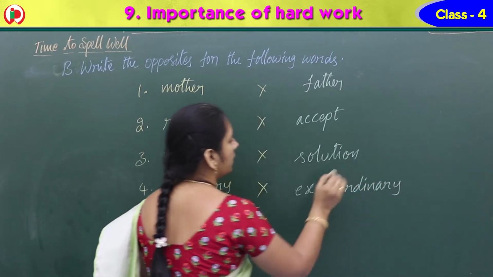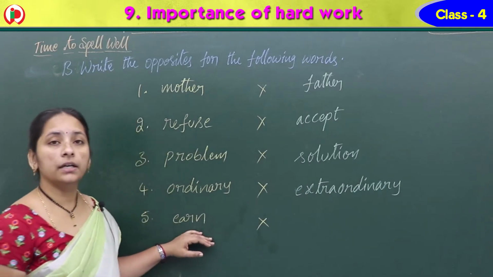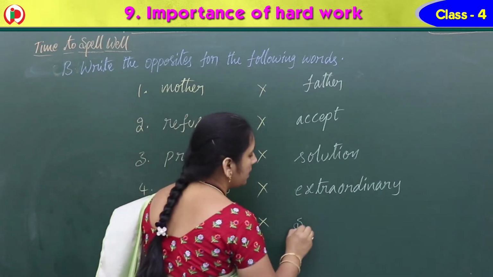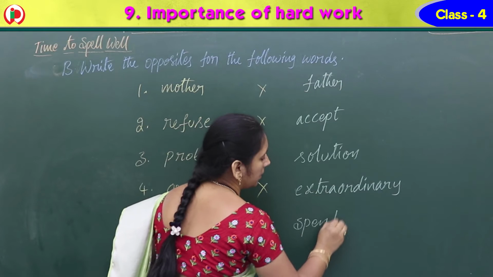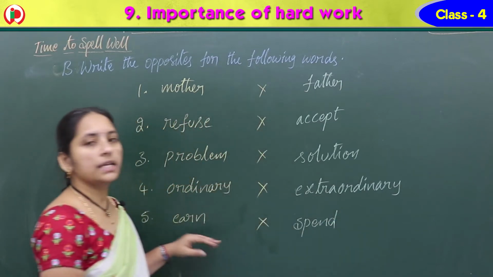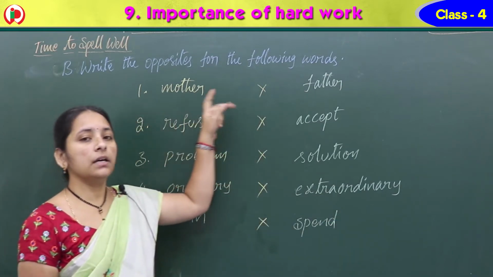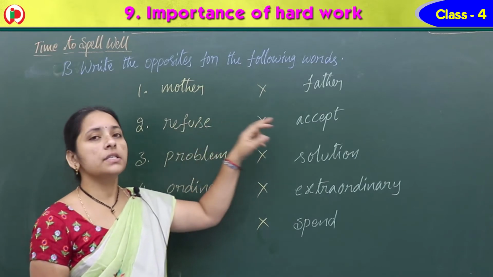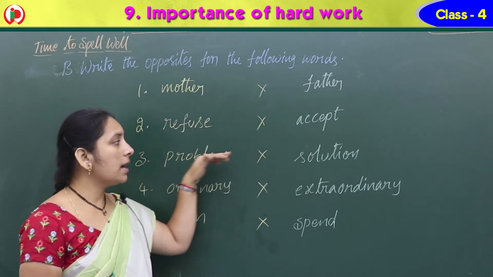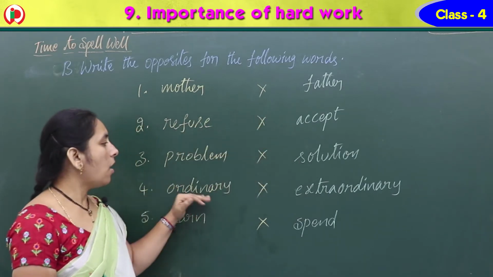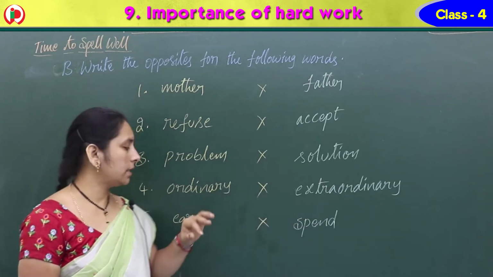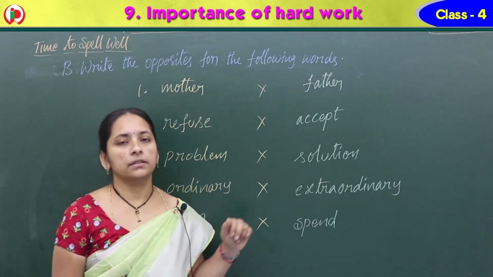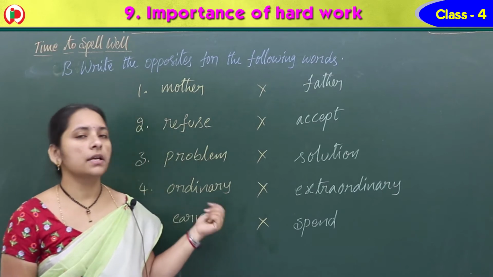Extraordinary. Okay, ma. Next one, earn. Earn, then spend. Earn, spend. So these are the opposite words. Mother, father. Refuse, accept. Problem, solution. Ordinary, extraordinary. Earn, spend. So these are the opposite words. Note it down.